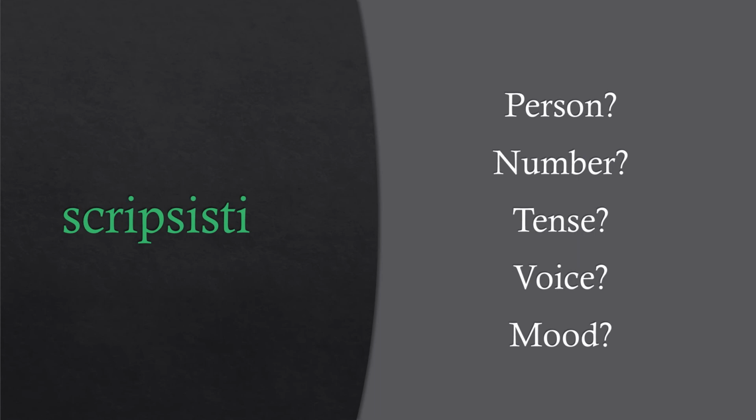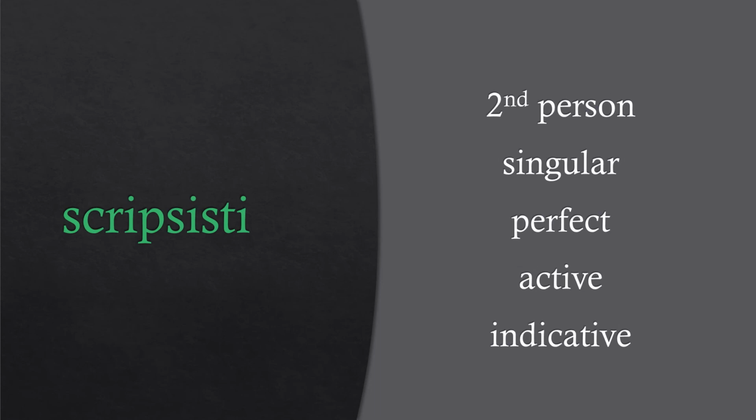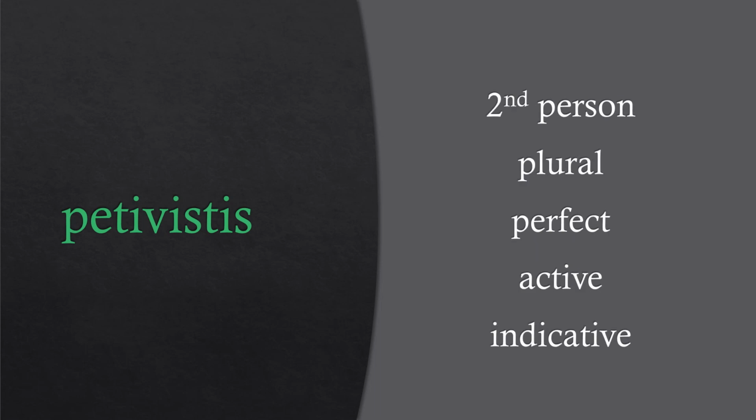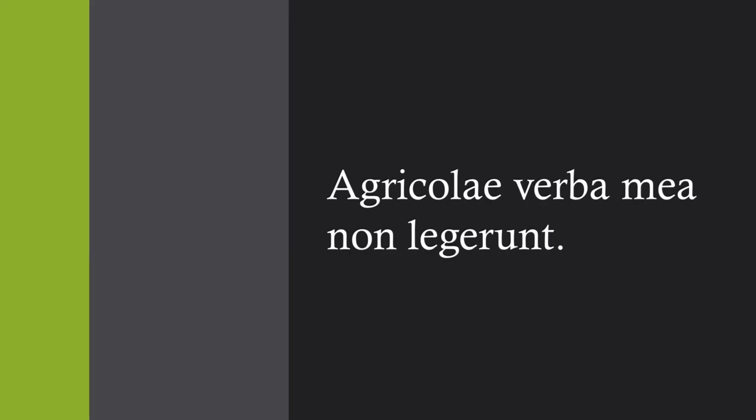Parse scripsisti. Scripsisti is second person singular perfect active indicative. Parse petuistis. Petuistis is second person plural perfect active indicative. Now let's translate a few sentences.